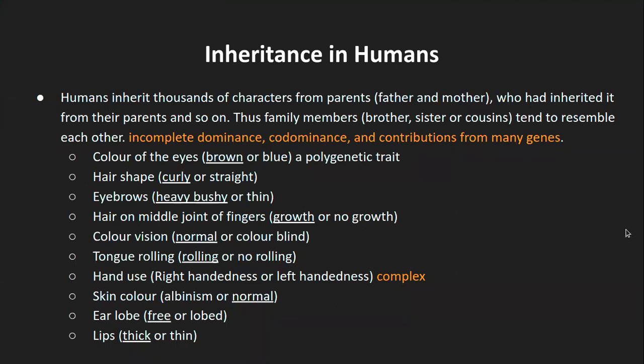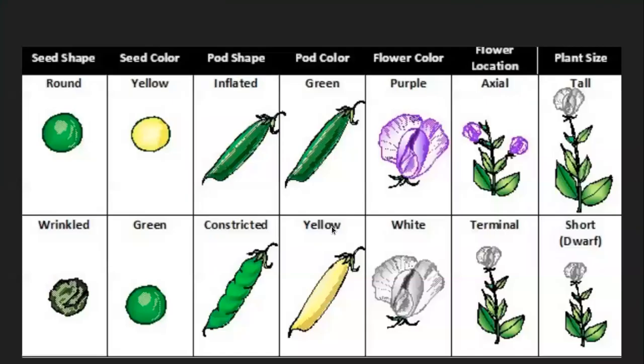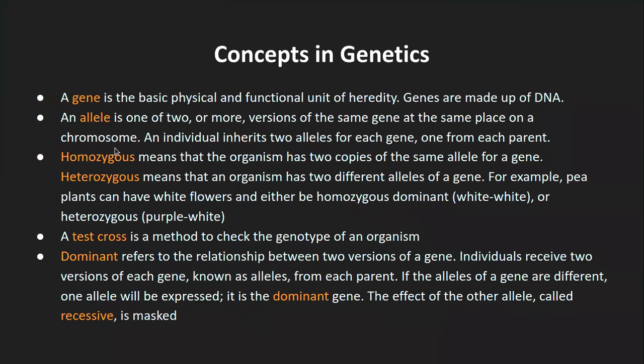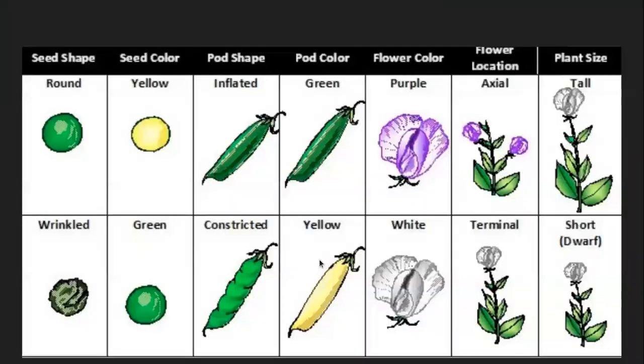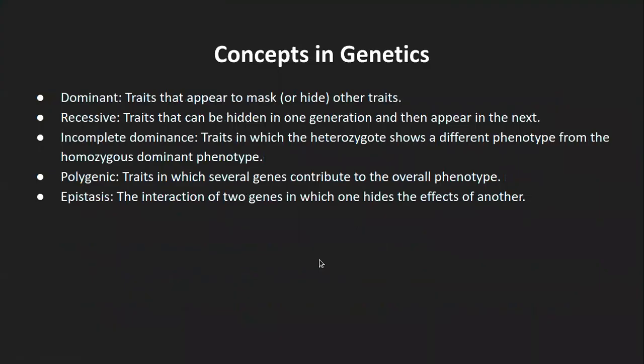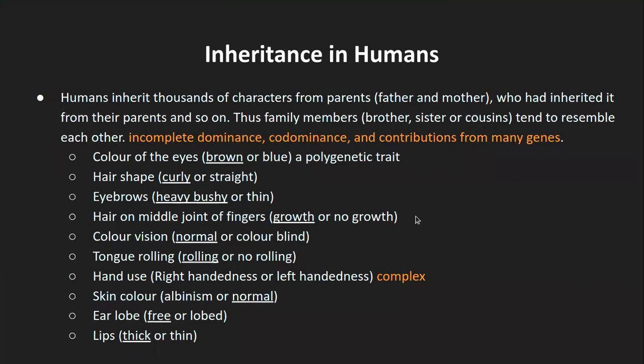Thank you. Okay, so starting with the inheritance in humans. In the last class, we were talking about different terminologies: what is a gene, what is an allele, what is homozygous and what is heterozygous, and of course the dominant and recessive. We were specifically talking of the traits that are being shown by the human or any other organism for that matter, including your plants